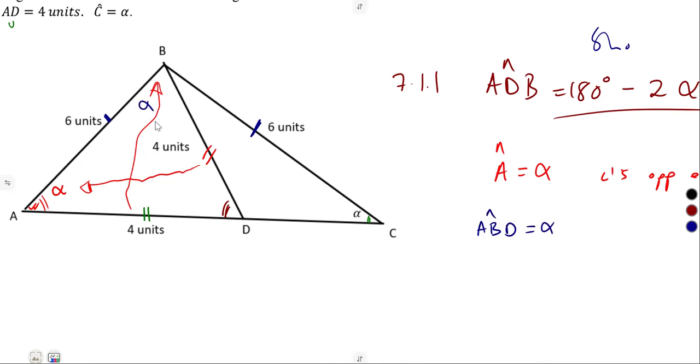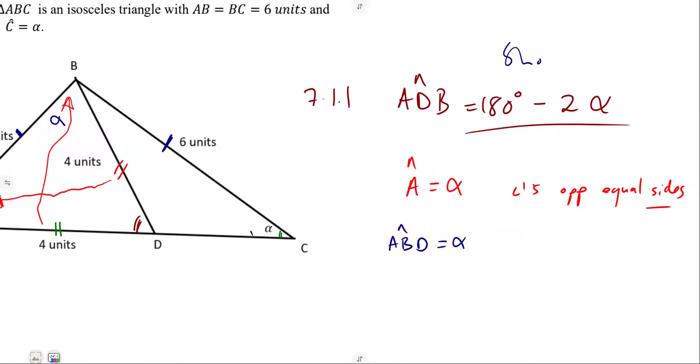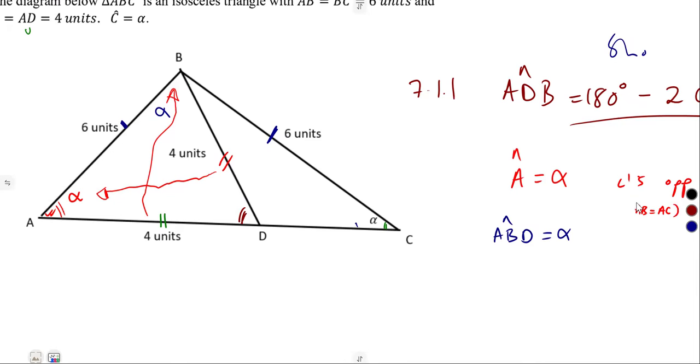The reason is the same as what we saw before: angles opposite equal sides. This side to this angle, this side to this angle. The first one was because of side AB being equal to side AC.